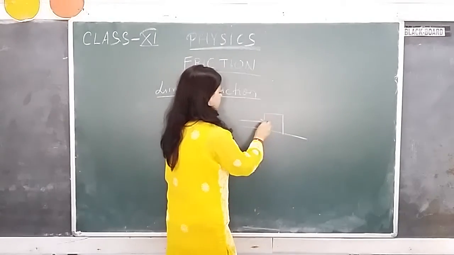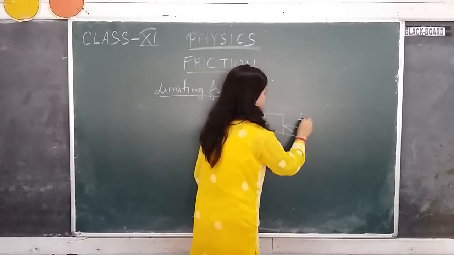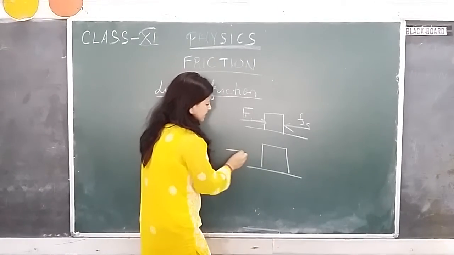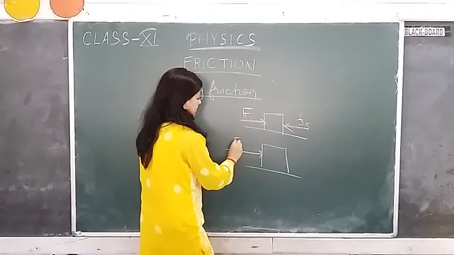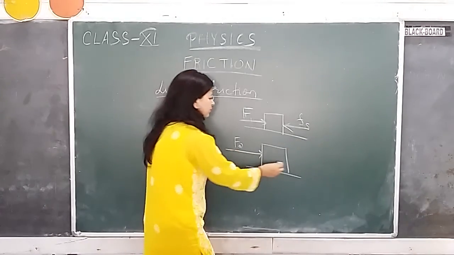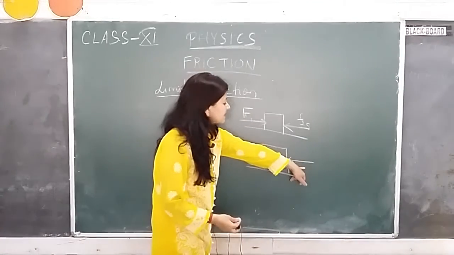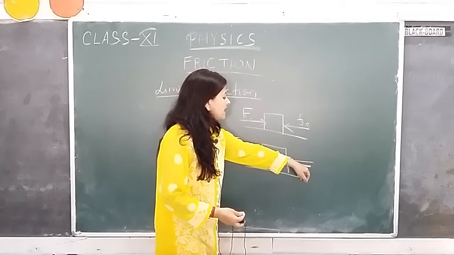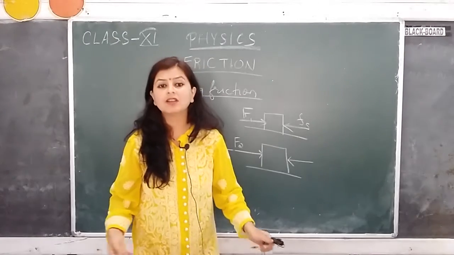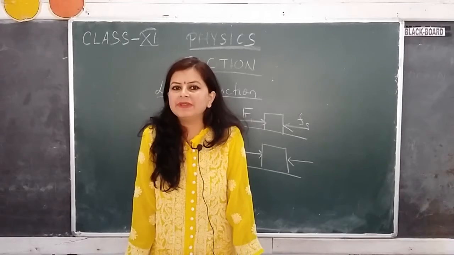Initially you apply a force equal to F1. It has not yet started to move, so the frictional force acts in the opposite direction. Now, on increasing the applied force a little bit, this force F2 is capable of creating relative motion between the two bodies. This is the maximum opposing friction which has come into the picture just before the body starts to slide. This is called limiting friction. Beyond limiting friction, the body will no longer be at rest, it will be in motion.